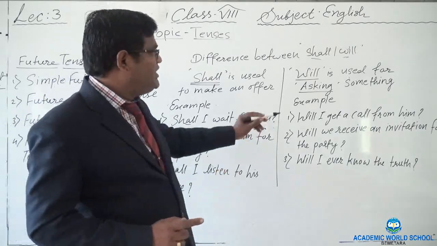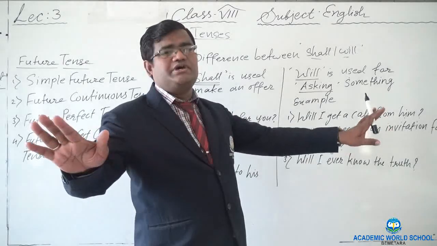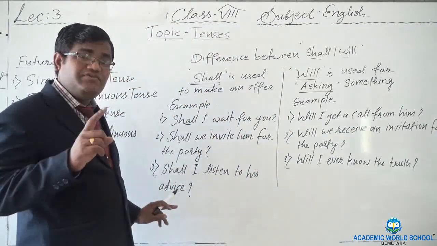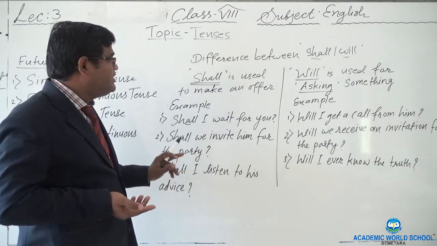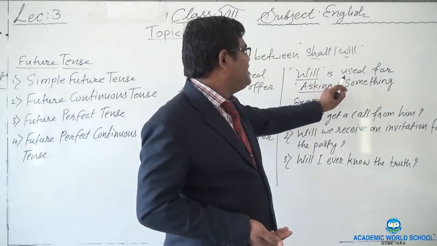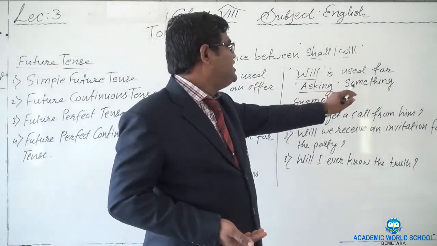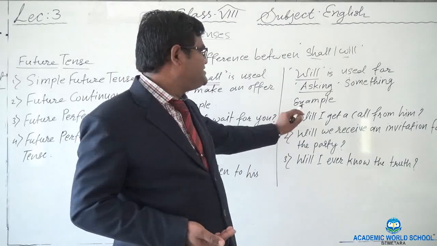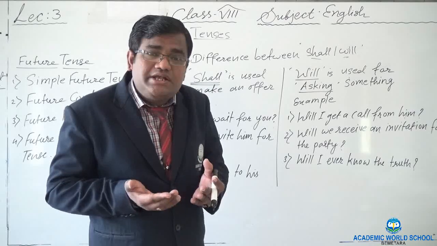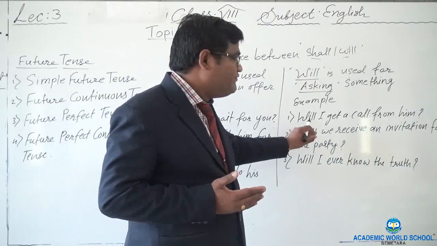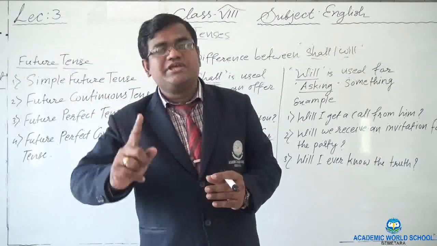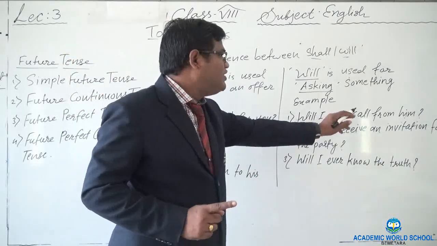Now let's see, will is used mostly everywhere in future tense. In such sentences you will never use shall, when you are not giving an offer yourself, when you are not involved. Here, will is used for asking something. Example, let's see. Will I get a call from him? Will I get a call from him means you will not give the call. You are not involved now. He will give the call, right? Will I get a call from him?